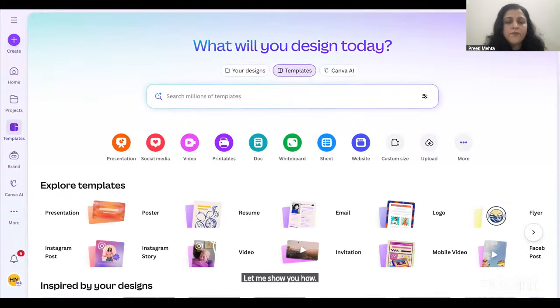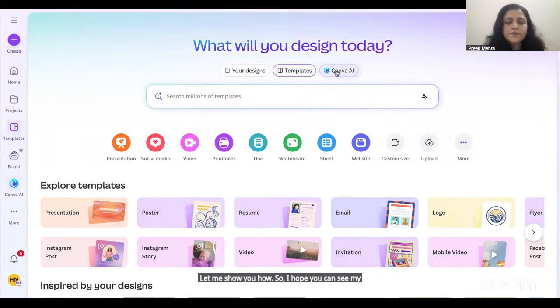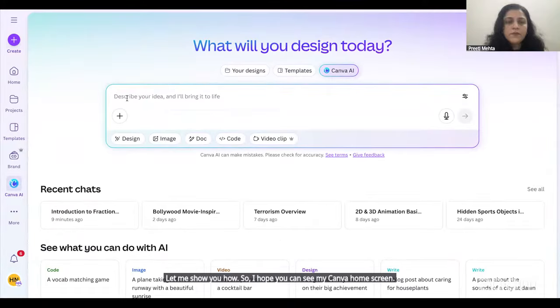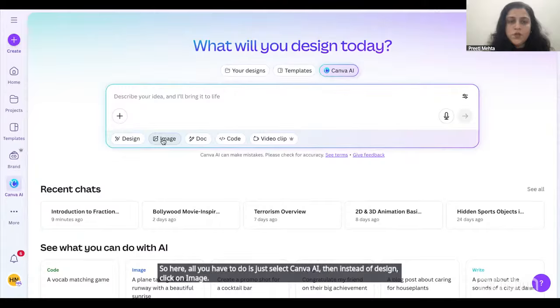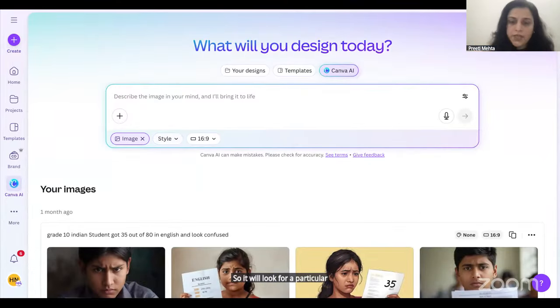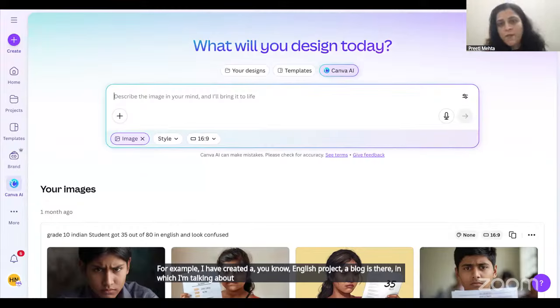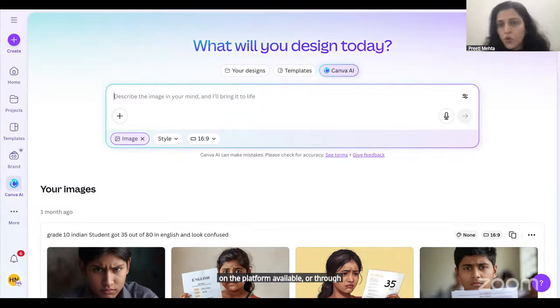So I hope you can see my Canva home screen. Here, all you have to do is just select Canva AI. Then instead of design, click on image. So it will look for a particular image that you want. For example, I have created an English project, a blog in which I'm talking about a shepherd who's there in the mountains. I'm not getting the exact image which I want on the available platforms, or through any online or Google search also. So I want to generate that image. So we can use this image generation of Canva.